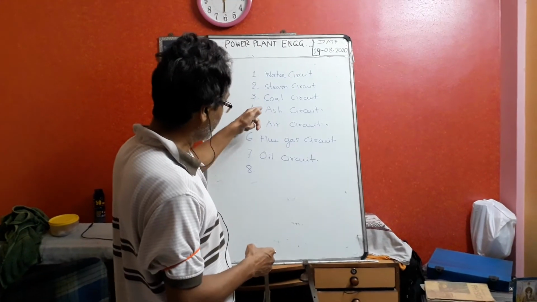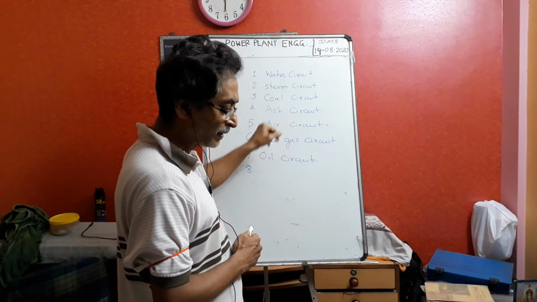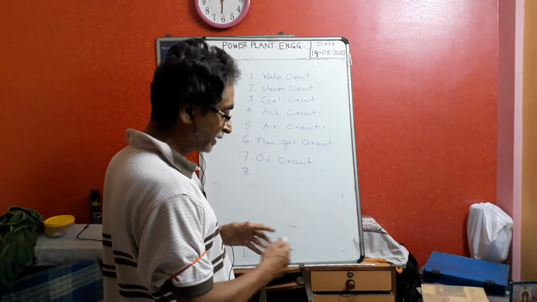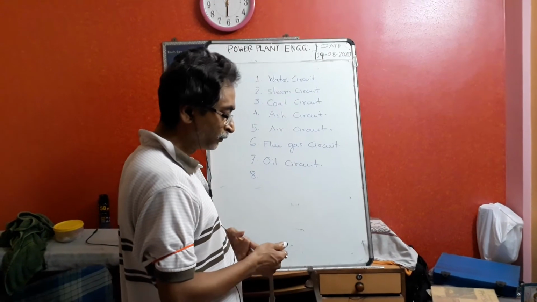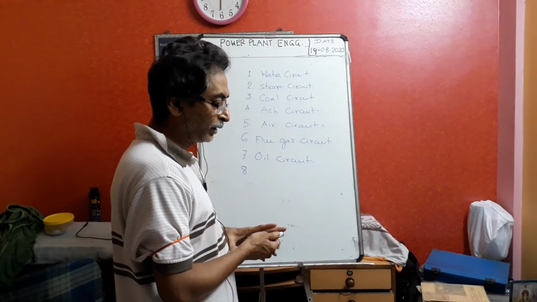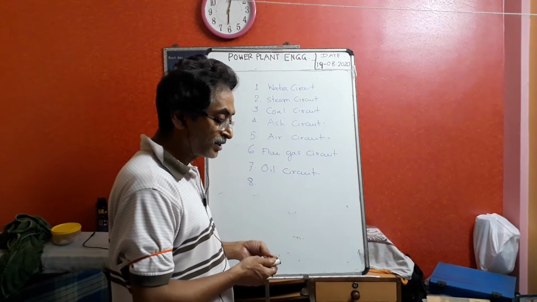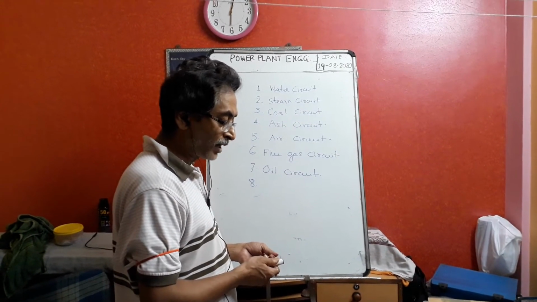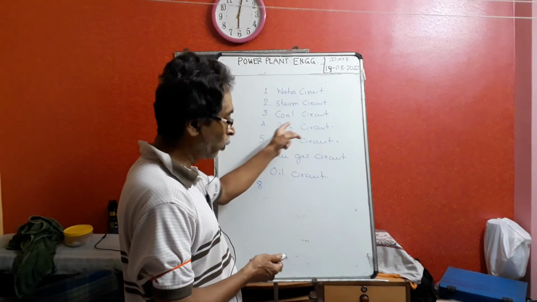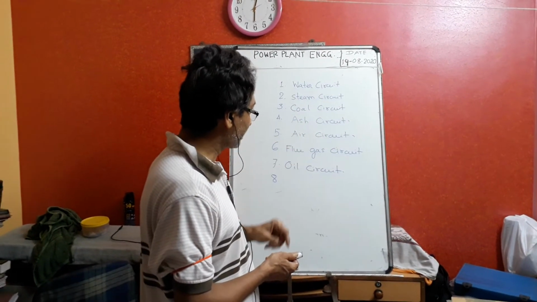Coal. Ash is of two types. One is the fly ash, one is the bottom ash. What is the bottom ash? The bigger size particles after burning coal become bottom ash. And the fly ash is micron size. Very fine dust that will go through the circuit and come out through the chimney. So that is the fly ash circuit.